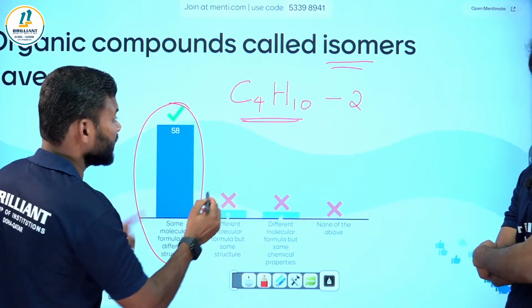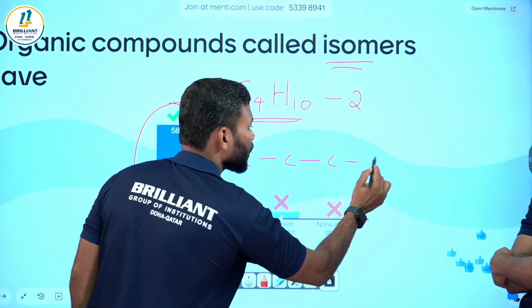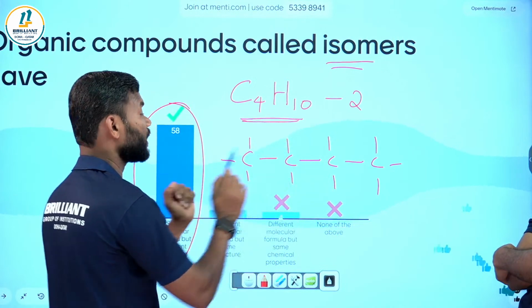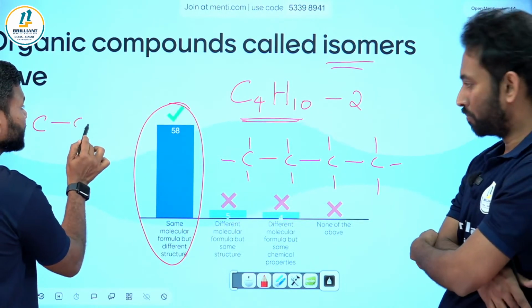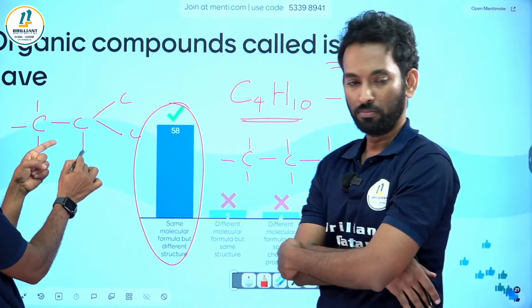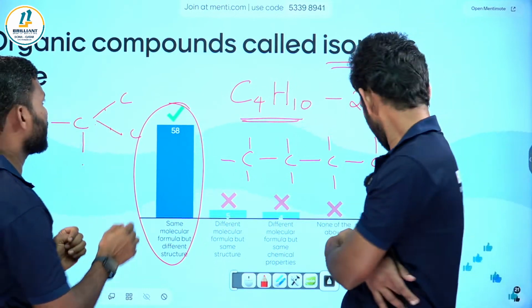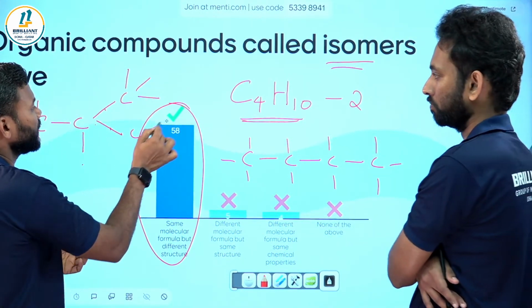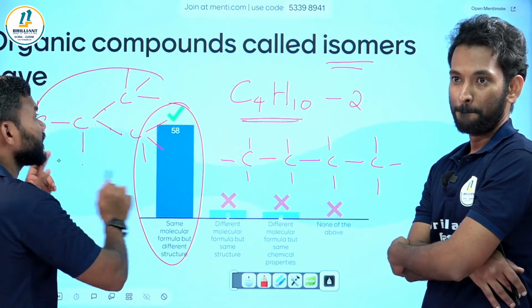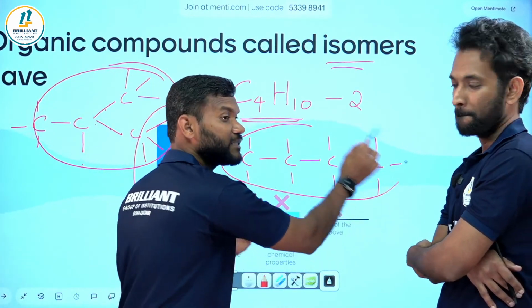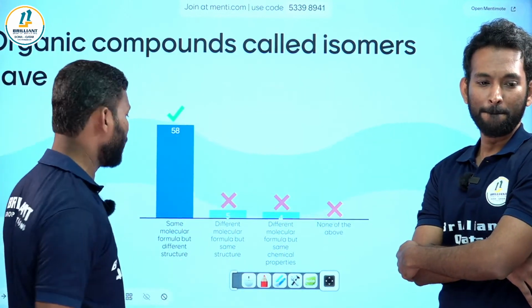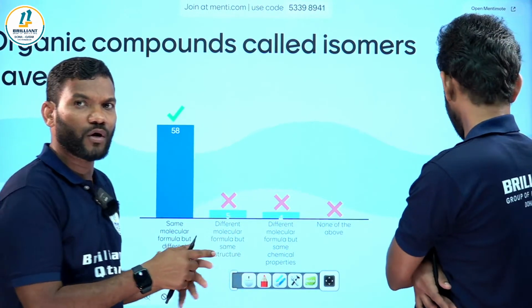What are those? First, butane can have 4 carbons in a direct chain and hydrogen will be added. That is one structure. The second structure can have a small branch. Here, how many hydrogen can they have? 3. Here, how many? Only 1, because already 3 are there. And here? 3. Here also 3 hydrogen. Clear, all of you? Now here the structure is different in both cases, but look at their formula. The formula is same.